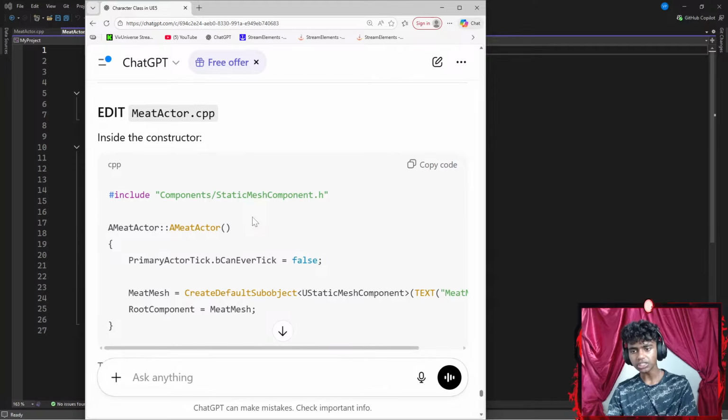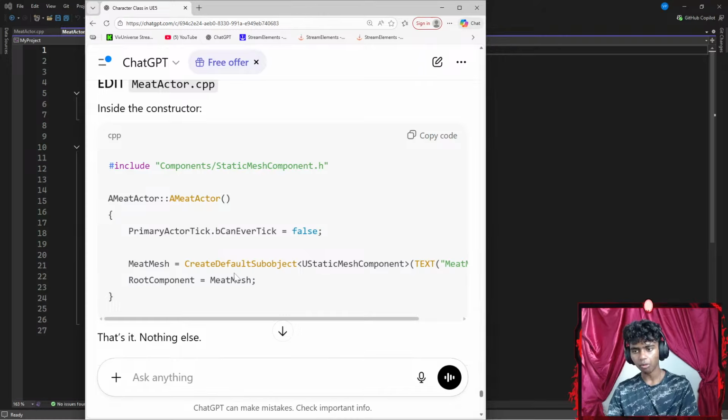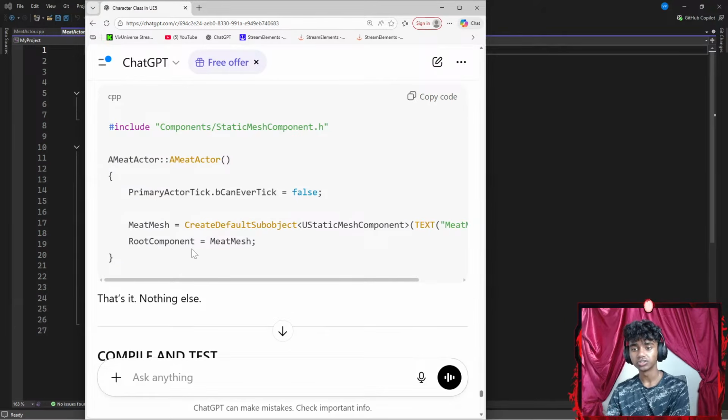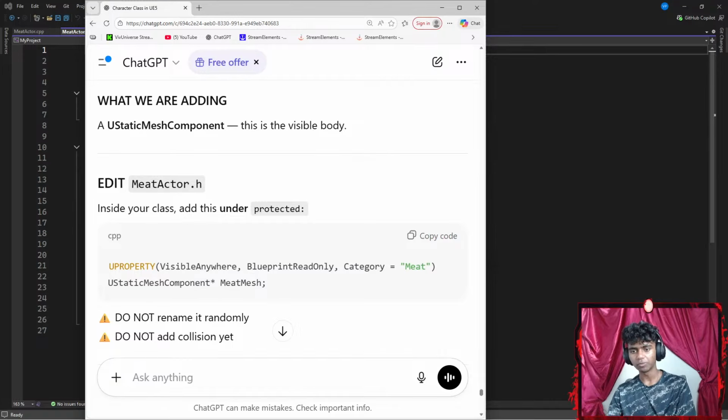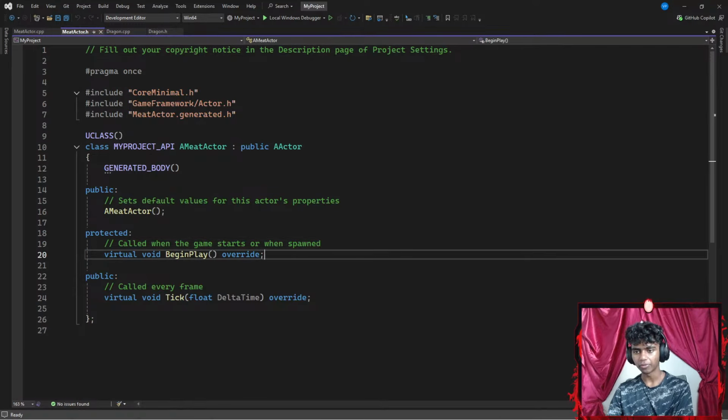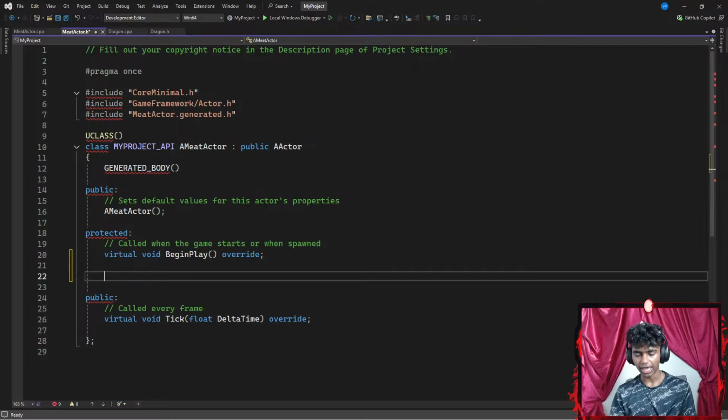So in my C++ file, under my tick, I want to create a default subobject, okay, RootComponent equals MeatMesh. Okay, before that, I want to create a UPROPERTY under my protected data members, which is going to be BlueprintReadOnly. So under my protected data members, I'm going to create a UPROPERTY, which is going to be VisibleAnywhere.